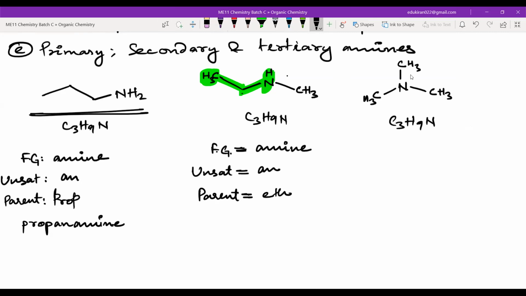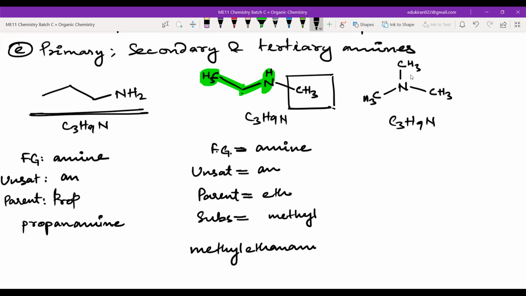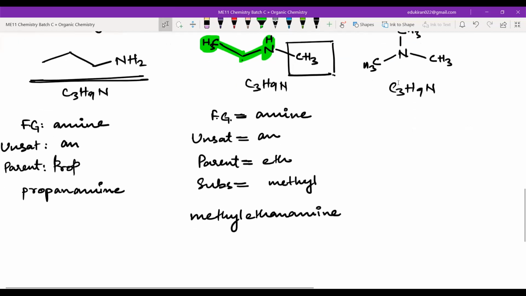Now there is one thing which is remaining, right? This is the substituent. What is the substituent? Methyl. Now please listen. All the substituents should be numbered, yes or no? Even if I write it like this, methyl and ethanamine, then it is not a valid name.